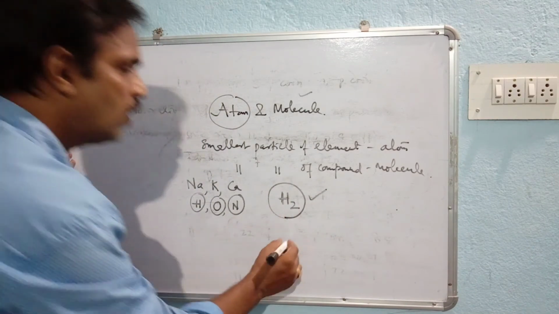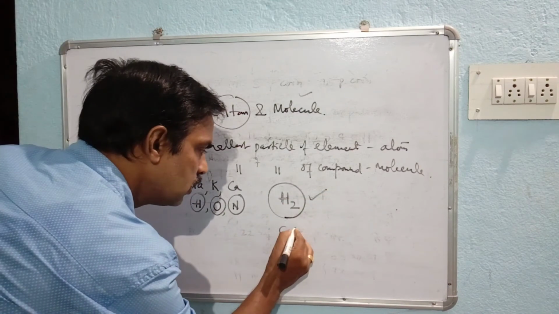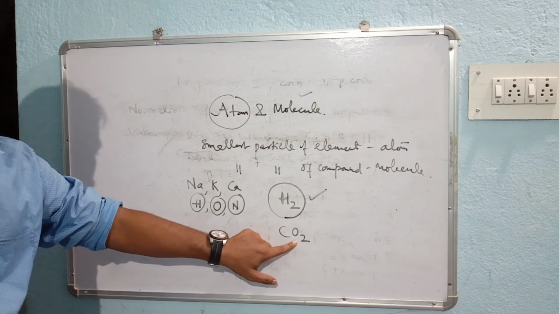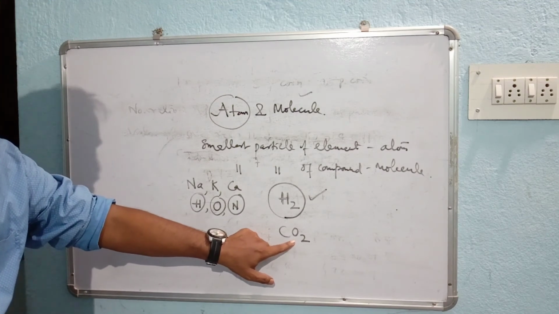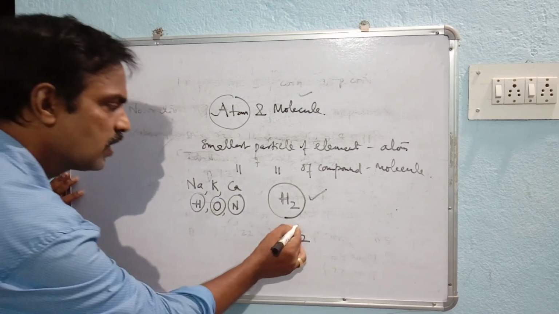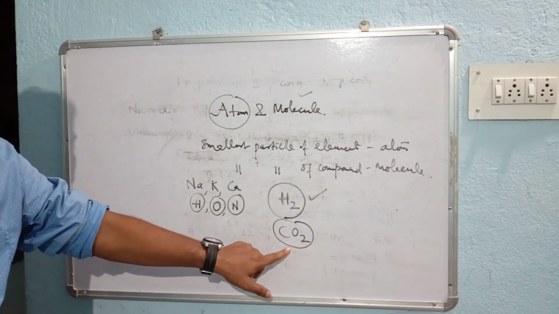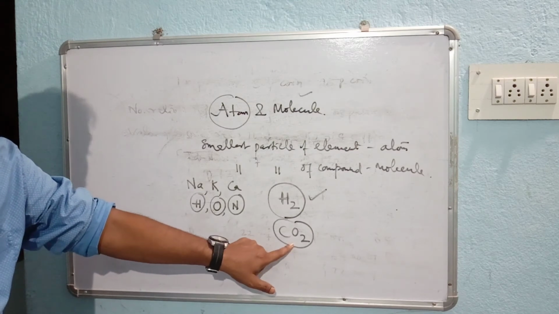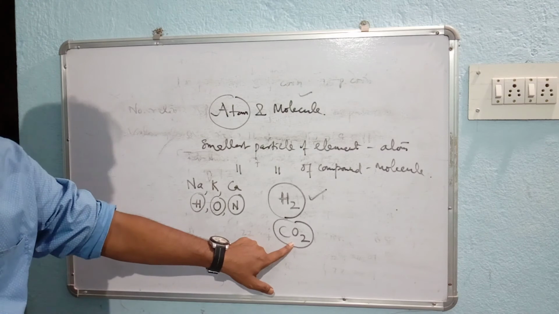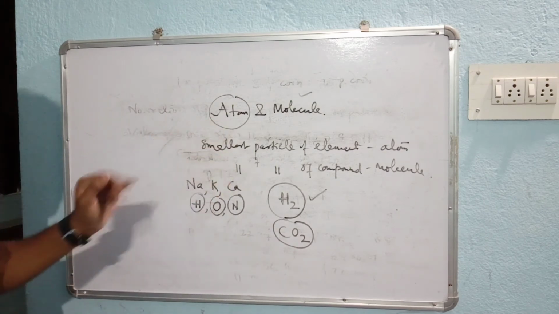In case of a compound, I may write CO2. This is carbon dioxide, which also represents one molecule of a compound. Sorry, this has independent existence. It can remain as such in this form. Understood? So this is all about atom and molecule.